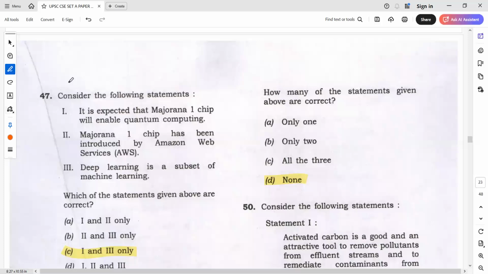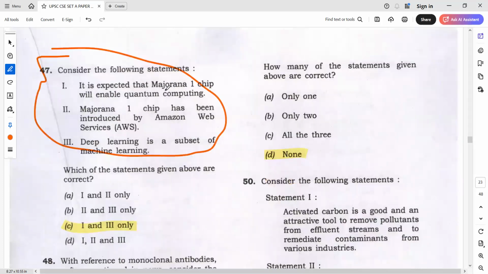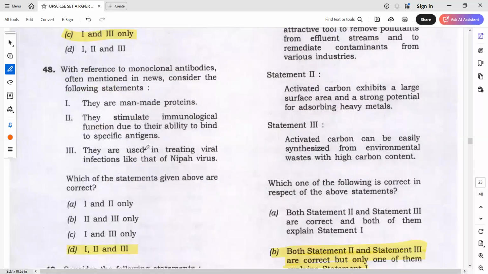This question, I think we discussed in the class also. Majorana 1. So what is the answer? This is wrong. So the answer will be 1 and 3. Simple. It has already been discussed in the techniques class. Introduced by some institution is basically wrong.